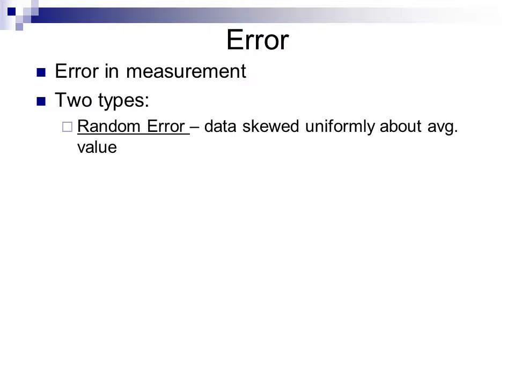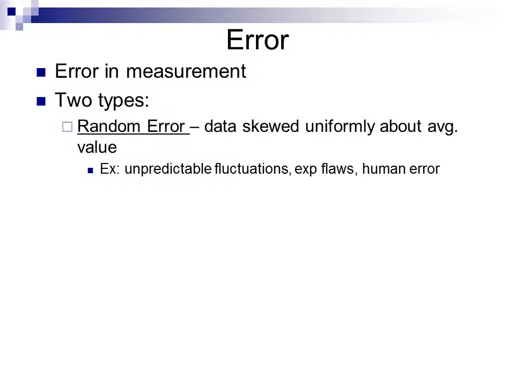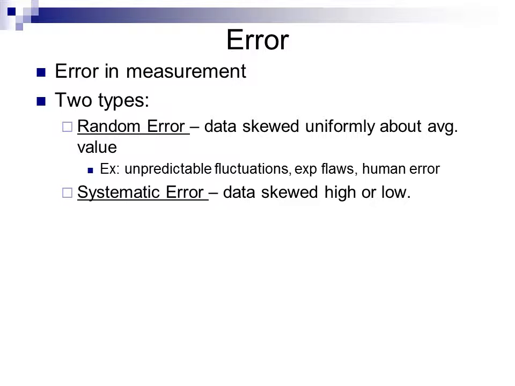Now when we're making measurements, there will almost always be some introduction of error into our measurement. Error occurs in two different forms. We have what we call random error, which is error that generally skews data uniformly around an average value. We have the true value and our data fluctuates away from that true value, either up or low, but tends to stay around the true value. Things that can cause random error are unpredictable fluctuations, like fluctuations in temperature or pressure, flaws in our experiment, or human error.